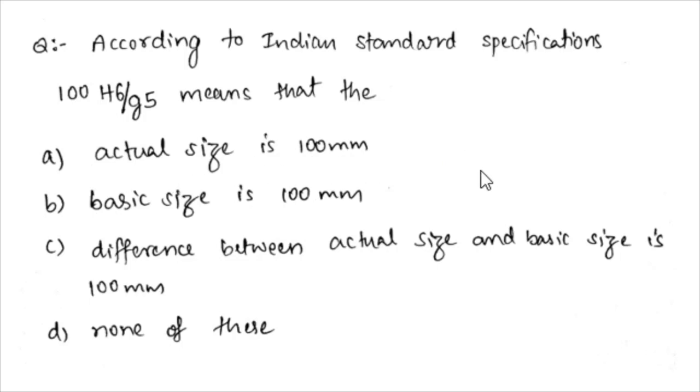And actual size means the size which is actually measured on the component. It may be a hole or shaft. But here in this specification, this number stands for the basic size or nominal size, you can say. So option B is the right option for this question.